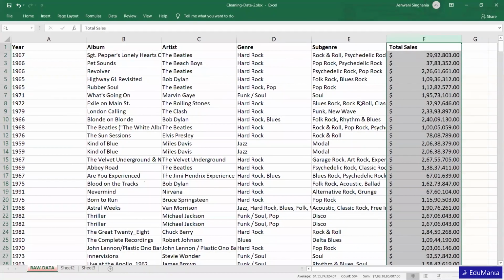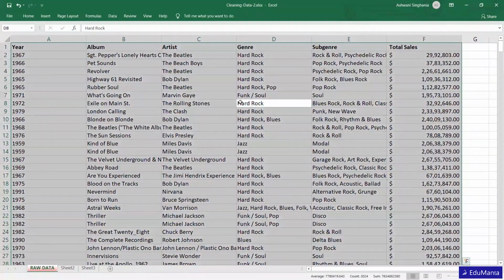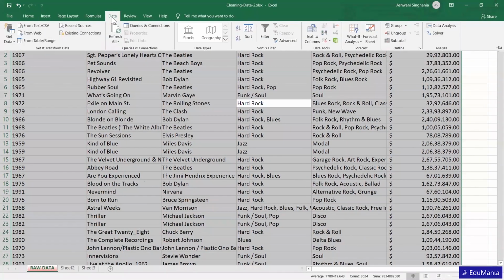Now one more thing, we need to delete duplicate data, right? So now I'm just going to press Control plus A. When I press Control plus A, you can see the entire data has been selected because there is no space in between, right? And now I will delete the duplicate data from the Data ribbon. From here, this is Remove Duplicates.